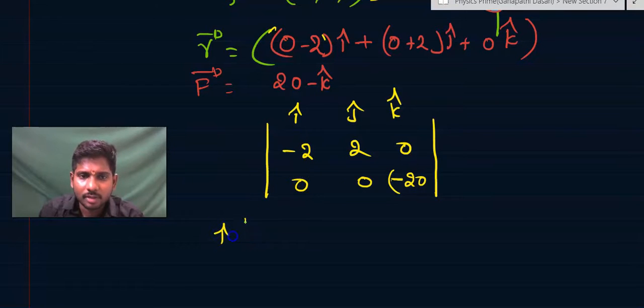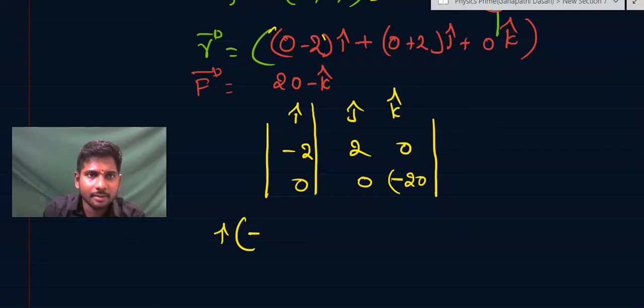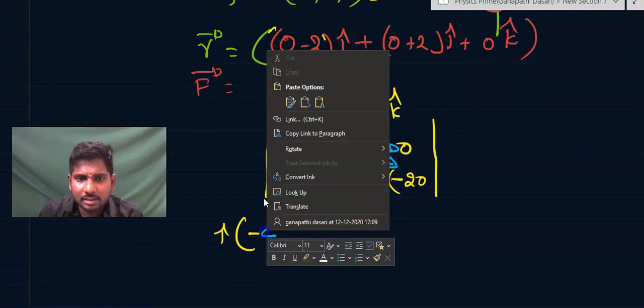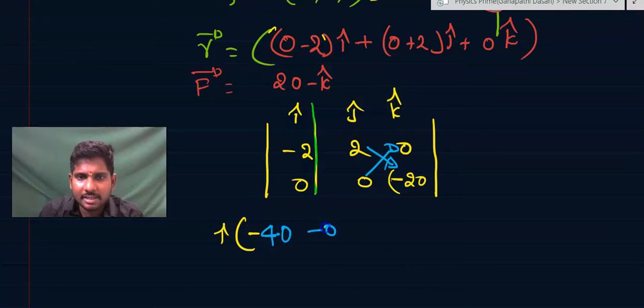So what is the torque? For the i cap component, you cut the row and column of i cap and find 2 into minus 20, that is minus 40, minus 0. The signs will be plus, minus, plus.